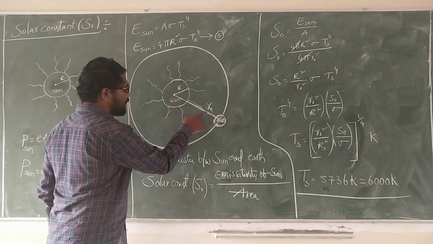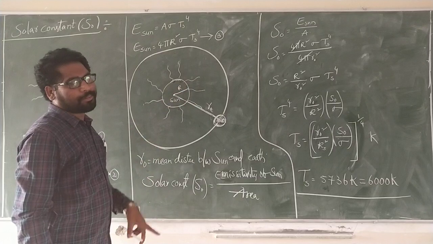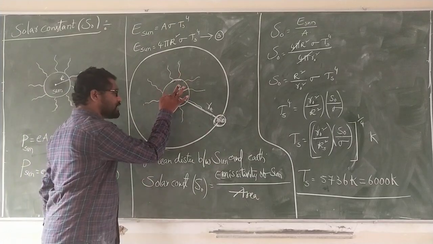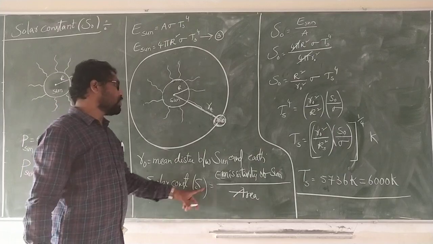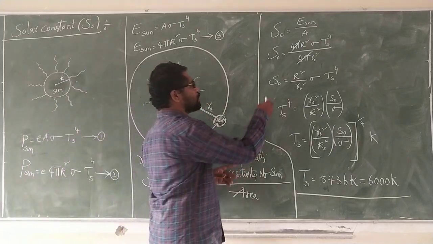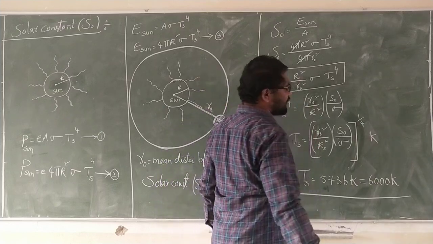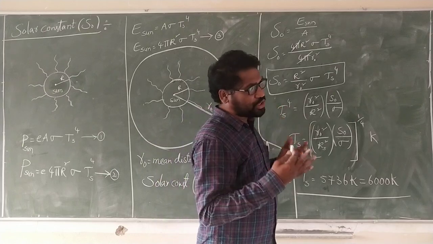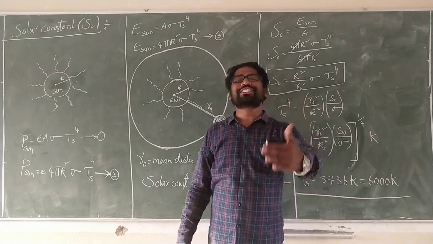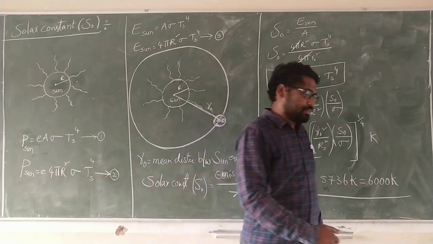From the sun it is calculated by the mean distance, from the center of the sun to the center of the earth. This is called the solar constant. By using the solar constant, we calculate the temperature of the sun. This is the main application of Stefan-Boltzmann's law. Over.